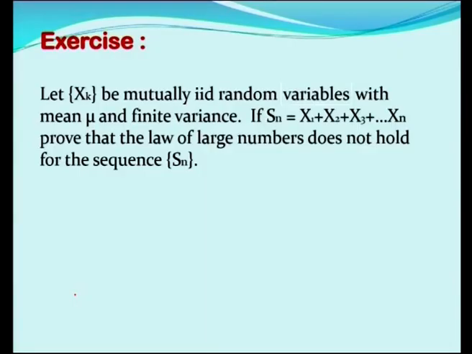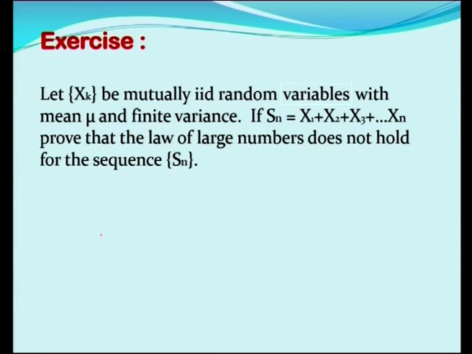Let xk be mutually IID. IID means identically and independently distributed random variables with mean mu and finite variance. If Sn is equal to x1 plus x2 plus x3 plus etc. plus xn, prove that the law of large numbers does not hold for the sequence Sn.